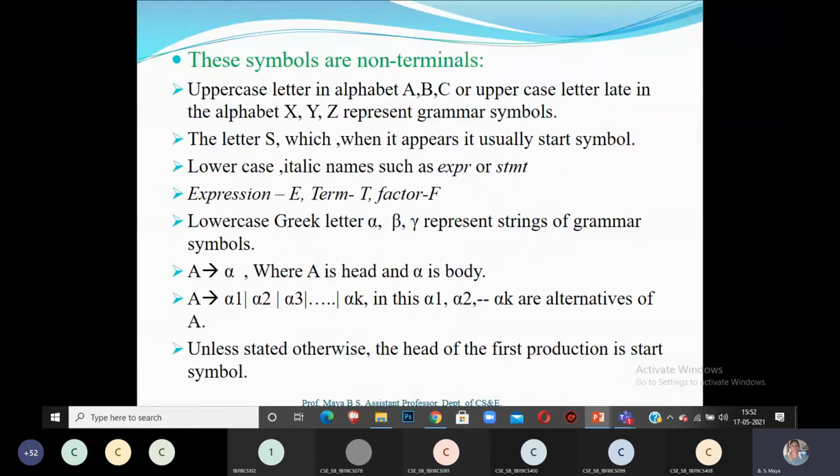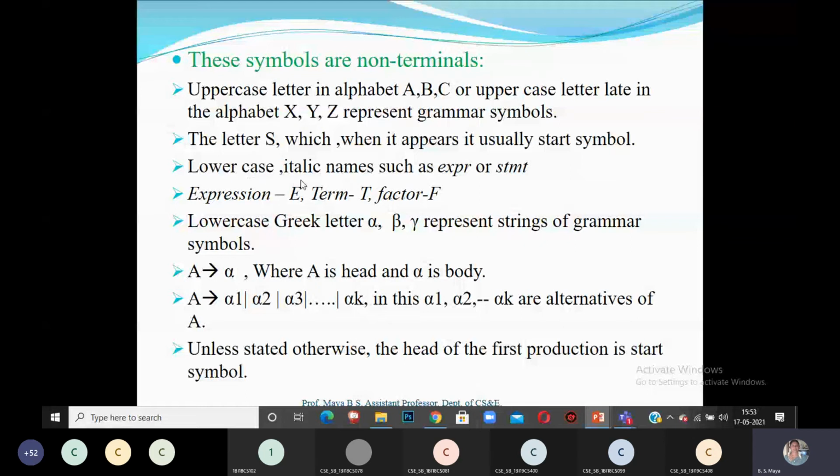Let me go on to how we represent non-terminals. Uppercase letters early in the alphabet, A, B, C, or uppercase letters late in the alphabet, X, Y, Z, represent grammar symbols. The letter S, when it appears, is usually called the start symbol. Conventionally we use S as the start symbol. We start with S, which indicates S is the start symbol.